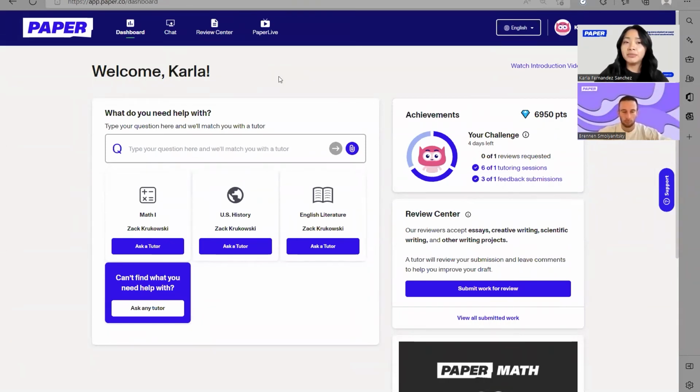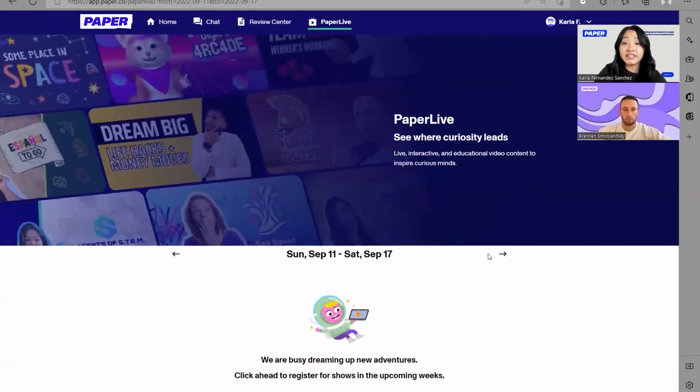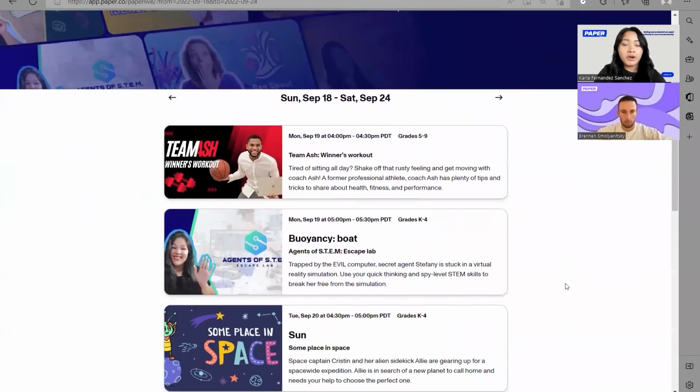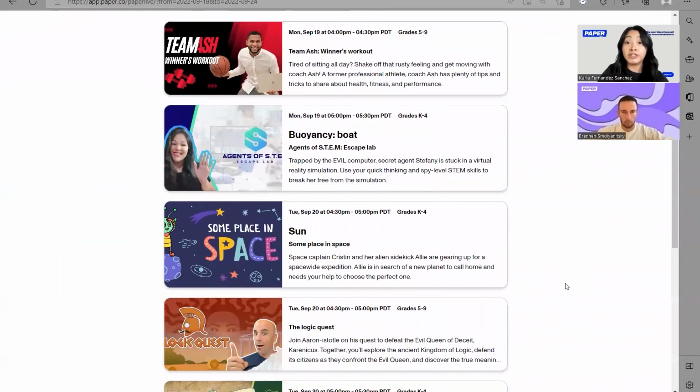Here we are back in the platform. Your students are going to be able to access PaperLive by going to this button in the top menu. And this is where they're going to be able to see all of the different classes that are offered to them. Again, we offer a variety of different classes that they can explore and expand that knowledge. Reminder that this is content that is provided after school hours for grades K through 9.